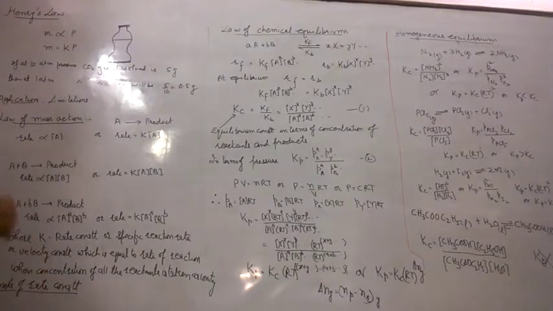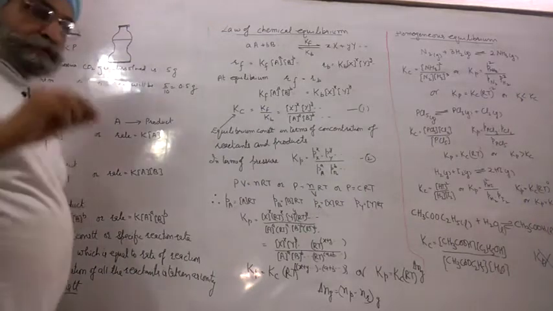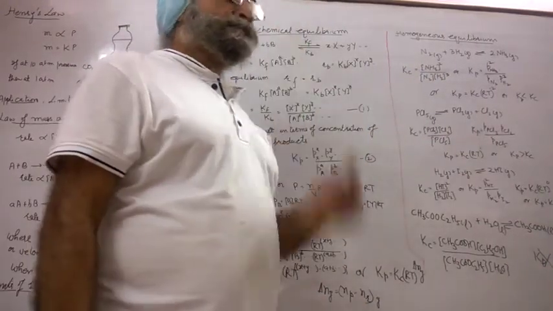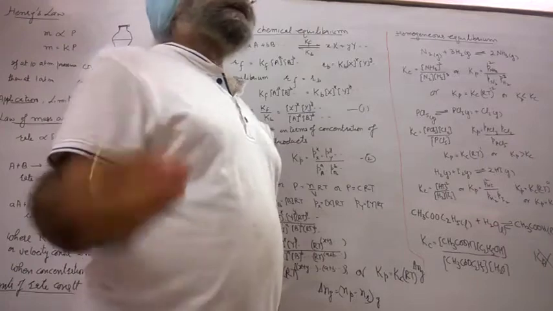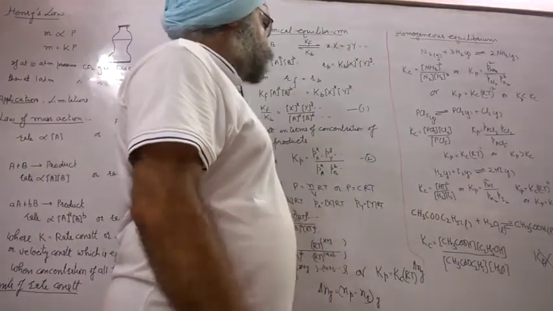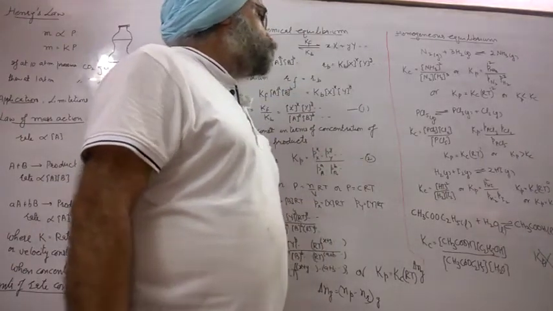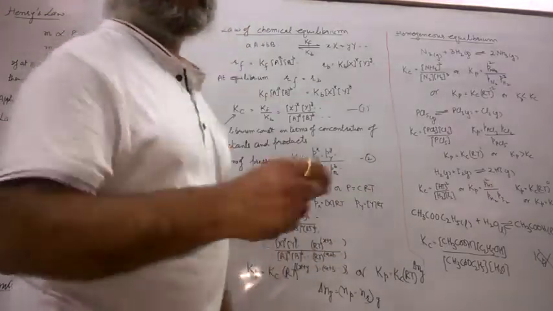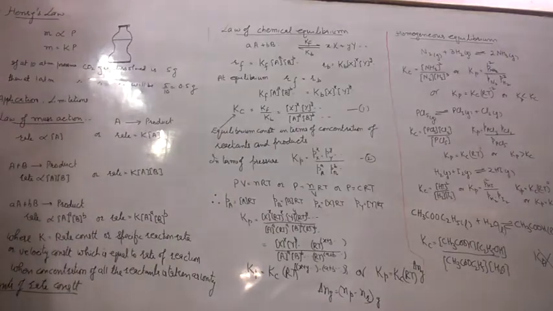Now let us take up the law of mass action, which is very important. According to the law of mass action, as per your plus one standard, the rate at which reactants react together is directly proportional to the molar concentration of reactants, which means mole per liter.